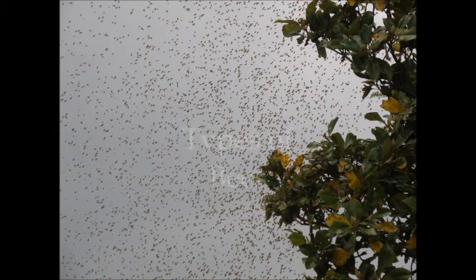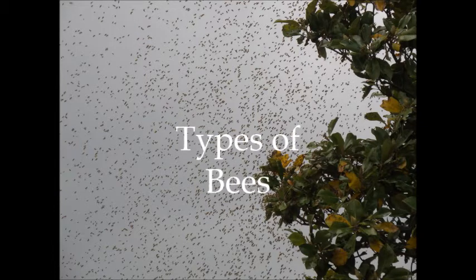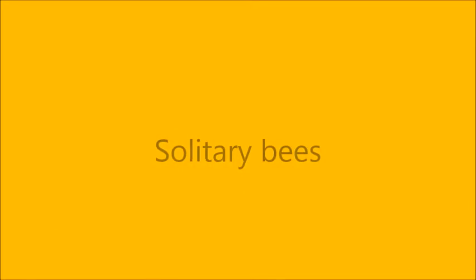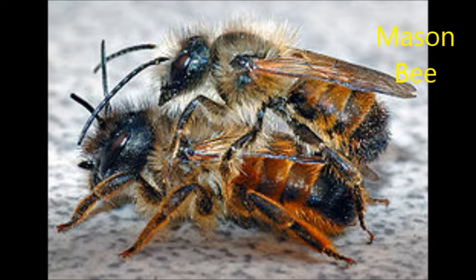There are two categories that are assigned to bees. First category is the solitary bee, such as the mason bee or carpenter bee. These types of bees are abundant in areas such as the Mediterranean desert and the North American Southwest. They play an important part in pollination as many specialize in only pollinating certain types of flowers. Therefore, both the bee and the flower depend on each other to survive.